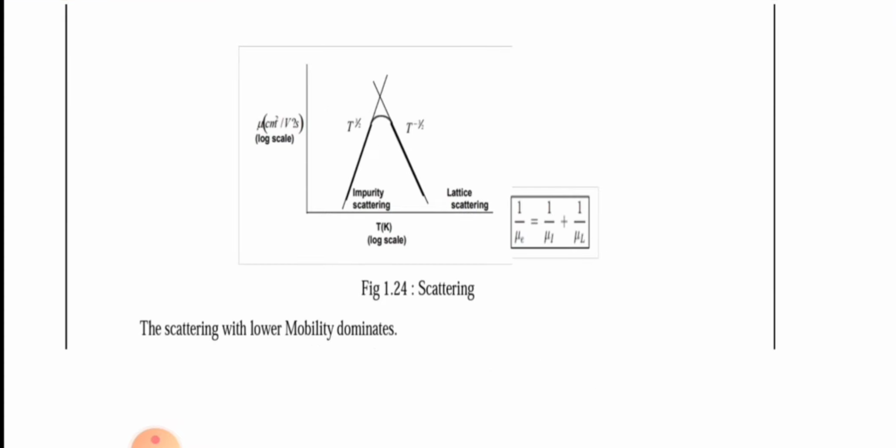Same thing, one more figure I have taken. The scattering with lower mobility dominates. In this graph the x-axis is temperature in log scale and the y-axis is mobility in centimeter square per volt second. At lower temperatures impurity scattering dominates, and at higher temperature lattice scattering dominates.